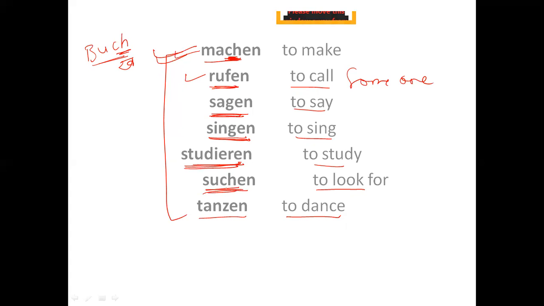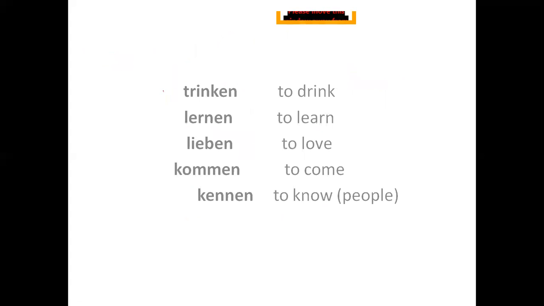Again, ch is here, which gives you the sound of k. Again we have ch here, which gives you the sound of k. Then we have tanzen. It is suchen, it is machen, right? So here I have taken a few verbs. I have taken a few more verbs for you, like trinken, that means to drink. Then we have lernen, to learn.